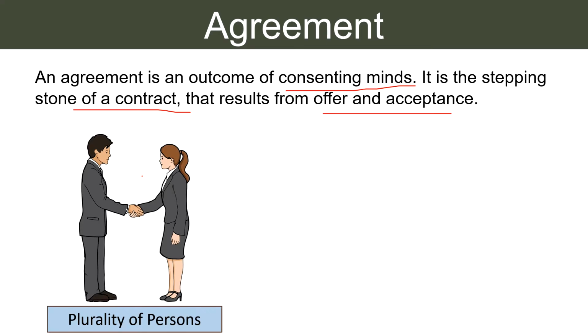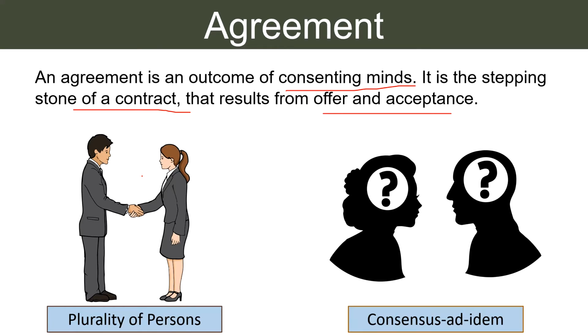These are plurality of persons and consensus ad idem. Now we will discuss them one by one. Plurality of persons means that there must be at least two persons to make an agreement, because one person cannot enter into an agreement with himself. Consensus ad idem means consent to the matter. So, both the parties must agree on the subject matter in the same sense at the same time.